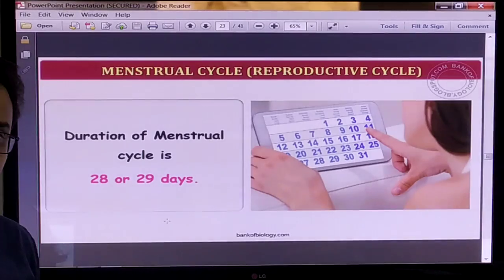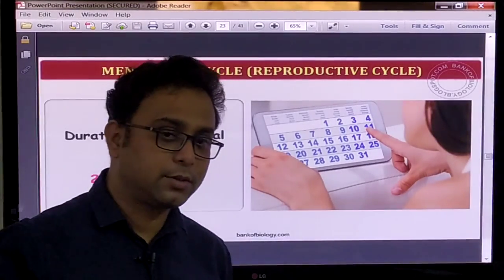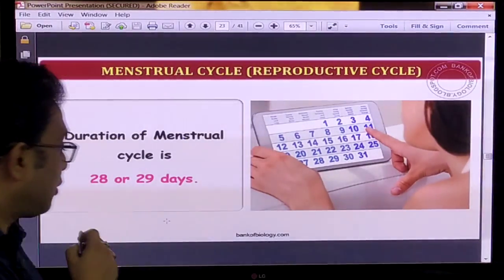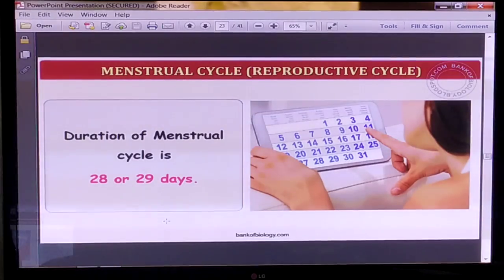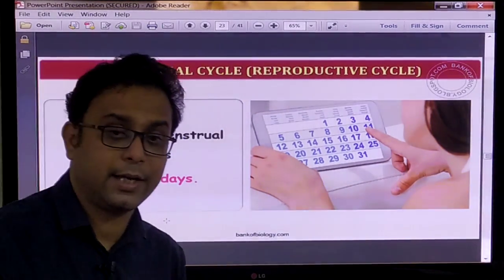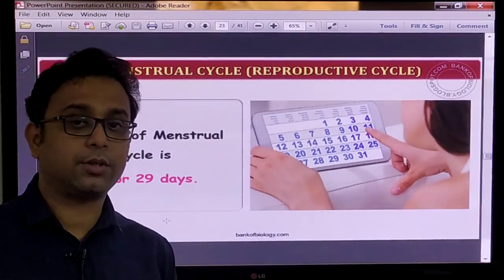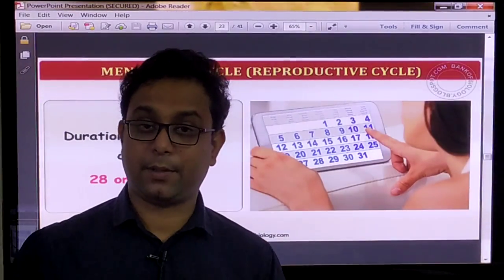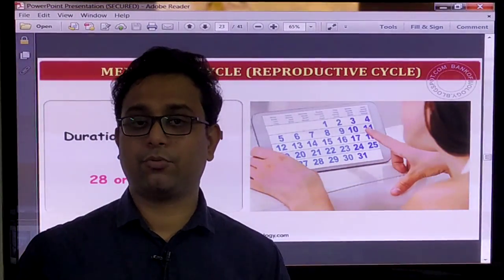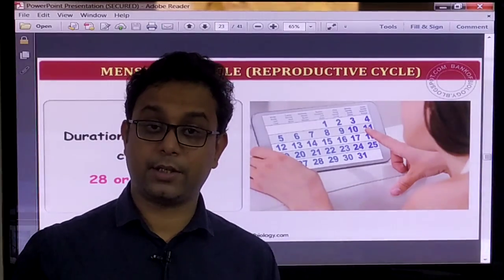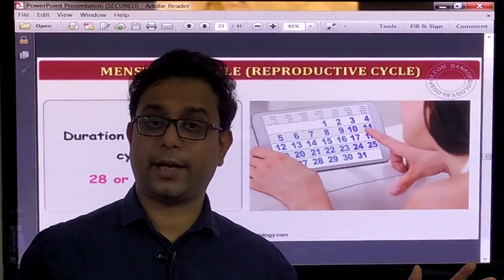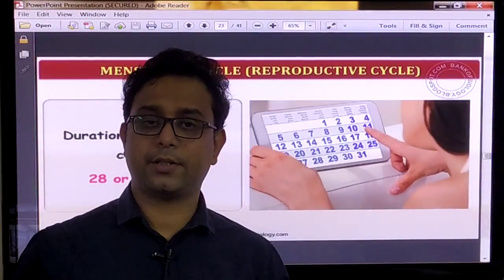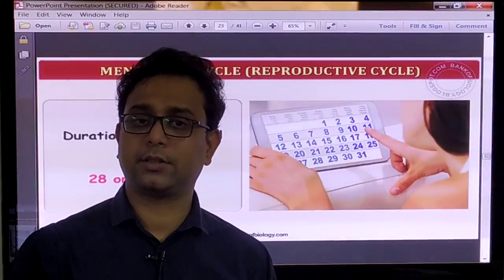total duration. What is the total duration of the menstrual cycle? The total duration of the menstrual cycle is 28 to 29 days, right? It is the total duration. So all of these events take place within 28 to 29 days. Total events are happening in that menstrual cycle.